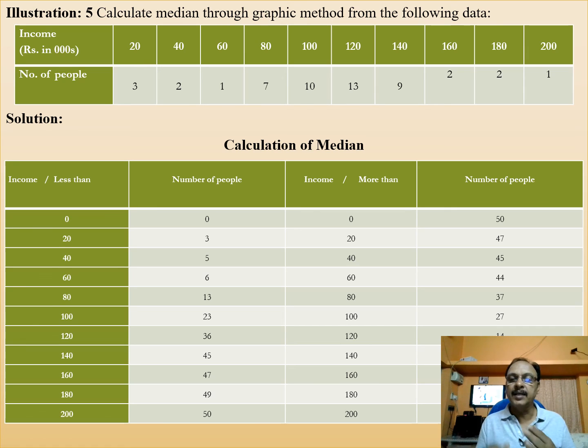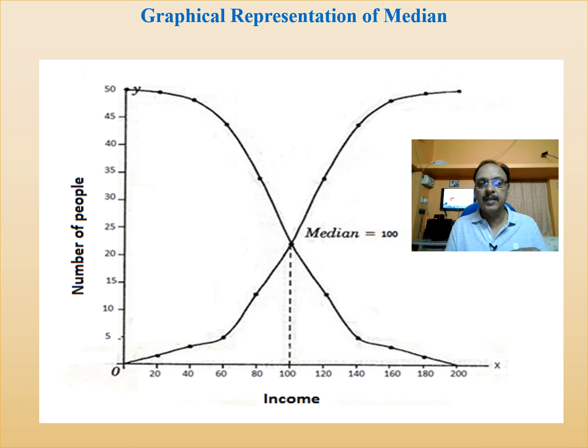This should be taken, and the inverse values should be taken in the last column for the less than ogive, and the second column values for the more than ogive. Here you find the graph, with income and number of people, cumulative frequency.